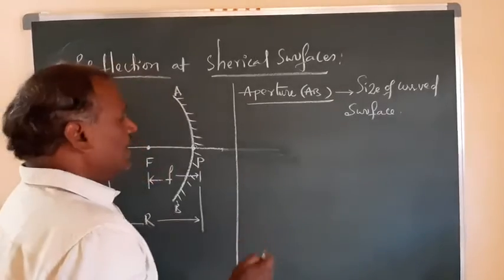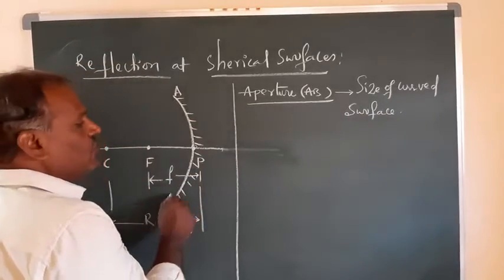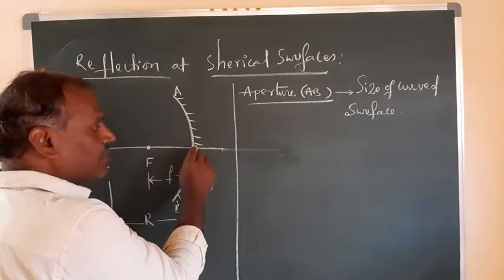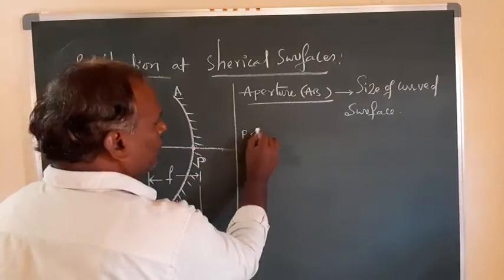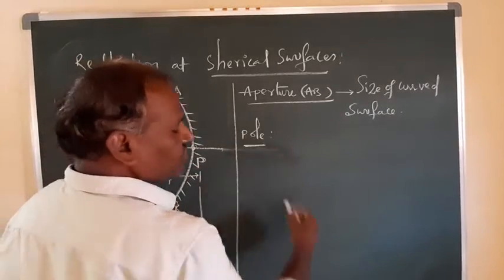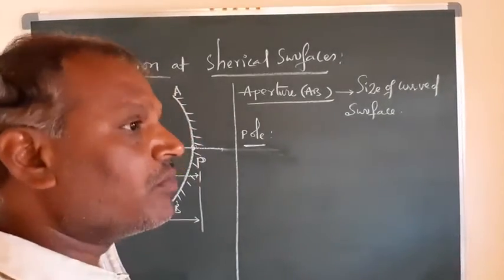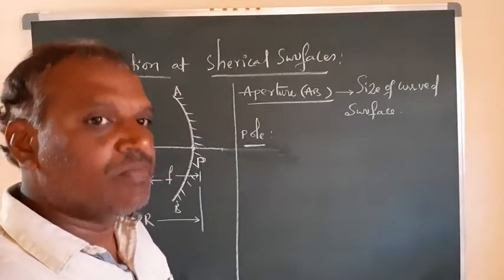Principal axis. And the straight line which is passing from the center of curvature, where it is intersecting on this aperture, this point is called the pole. Here you have a pole. A straight line which is passing through the pole and perpendicular to its surface is called the principal axis.